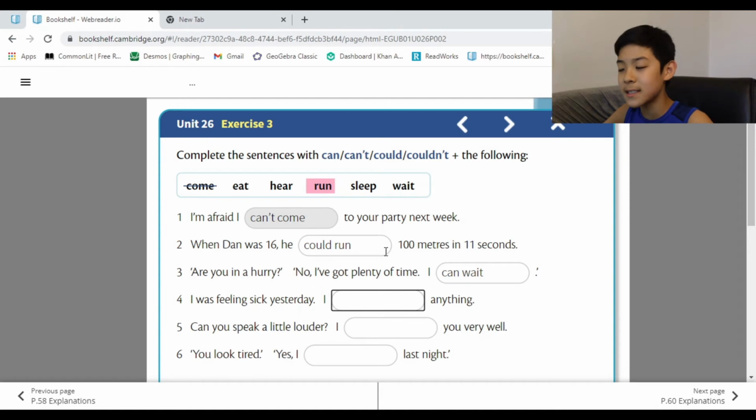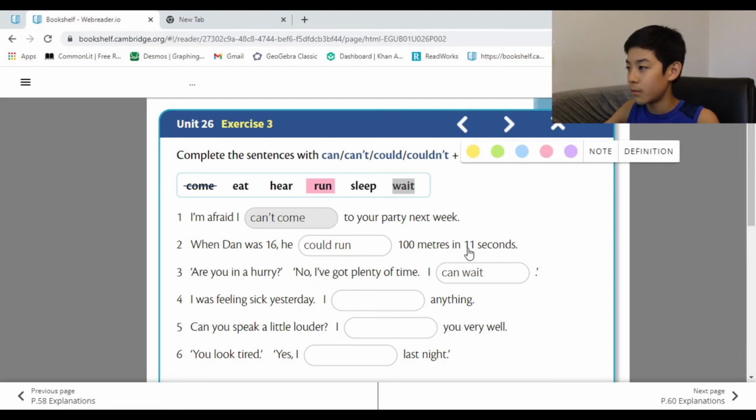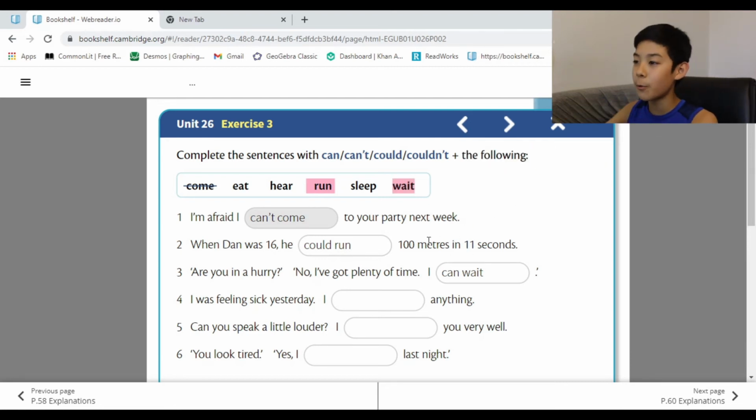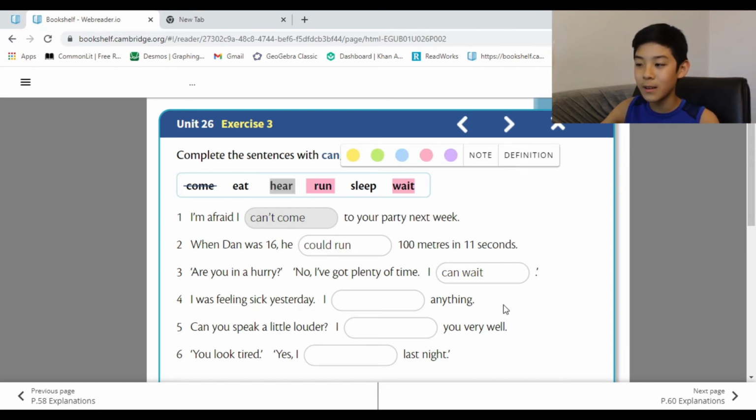I was feeling sick yesterday. It's could or couldn't, because it was yesterday, which shows it's in the past, right? I was feeling sick yesterday. I blank anything. Anything usually means doing something, like an activity. And sleeping is not really an activity. I couldn't sleep anything. I could sleep anything. Doesn't work. Here, it's not really an activity.